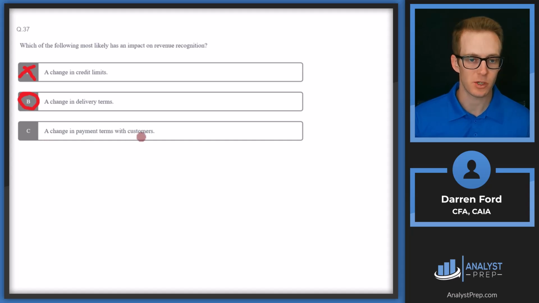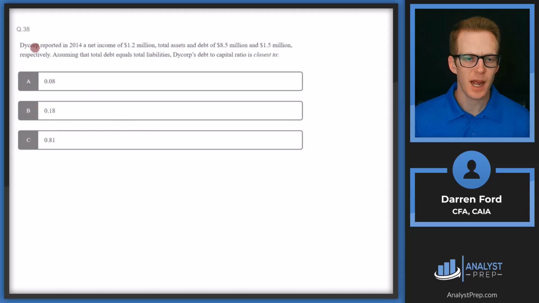And C, a change in payment terms with customers. Again, this is similar to A. It might change our accounts receivable balance, but it's not going to change when we're recognizing revenue. Answer B. DiCorp reported in 2014 a net income of $1.2 million, total assets and debt of $8.5 million and